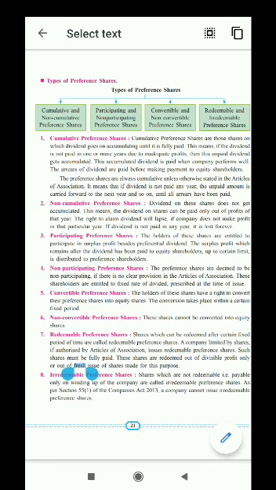Now what happens? Company gives fixed rate of dividend, but in certain cases, if company is having some financial crisis, if company is suffering from losses year after year, at that time company can hold the payment of preference dividend.